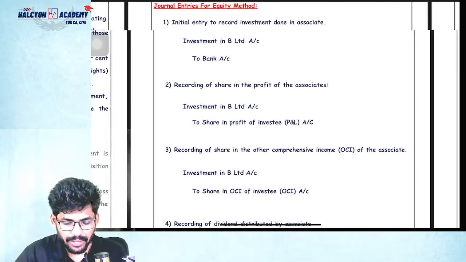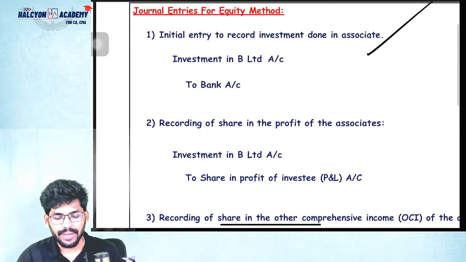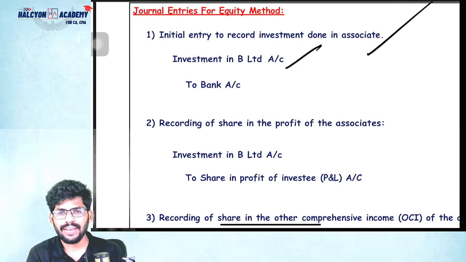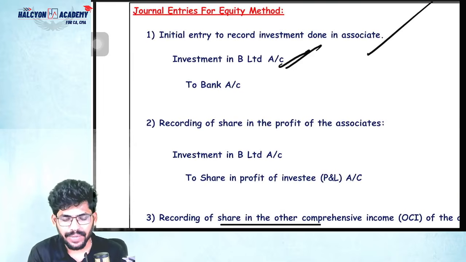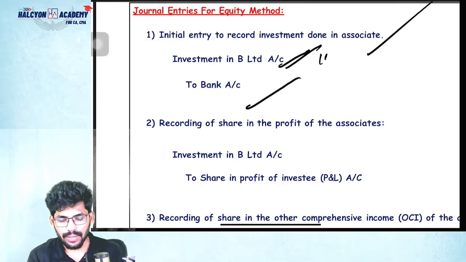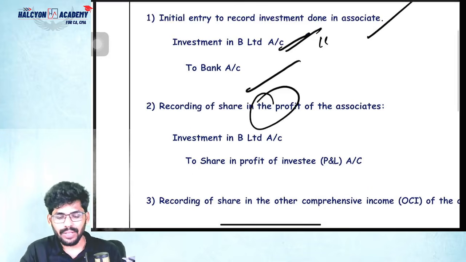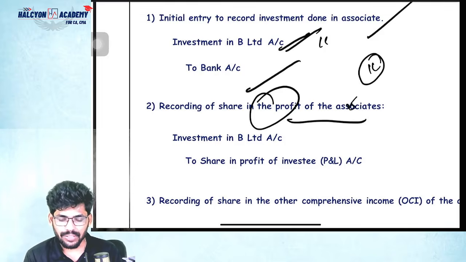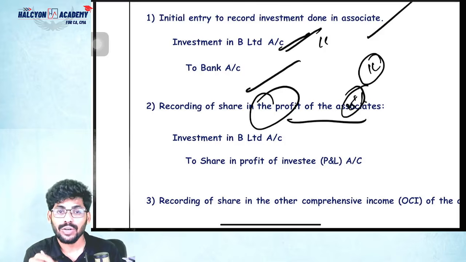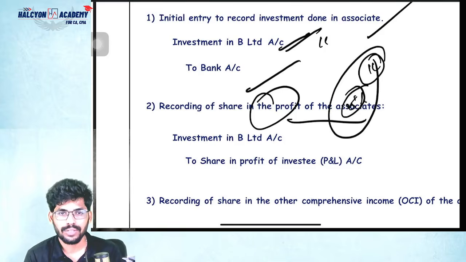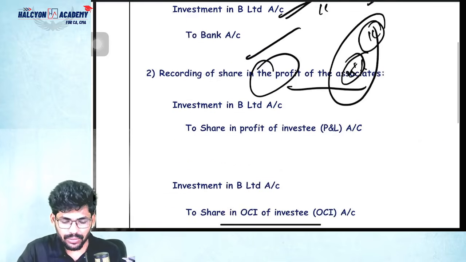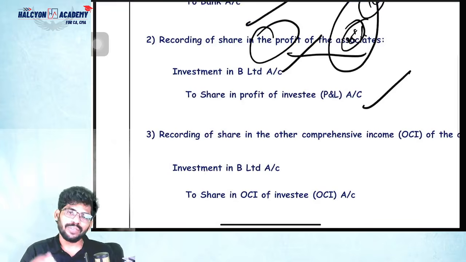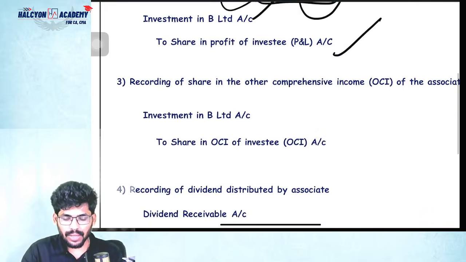Okay, so come to journal entries for the equity method, guys. First entry, the investment entry. Suppose, for example, I invested in B Limited. So the entry is Investment in B Limited to Bank. Okay. Next, share of profit of the associates. In the given question, they will give the profit share also. Suppose the example profit amount is 1 lakh and your share is only 25%. So you need to consider only 25% of the profit. So how much? 25,000. Please don't forget that. Okay. So Investment in B Limited to Share in the profit of investee. Next, OCI balance.